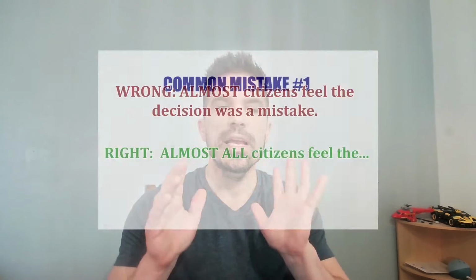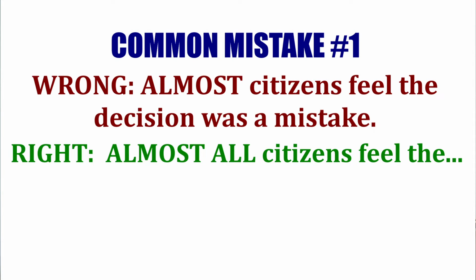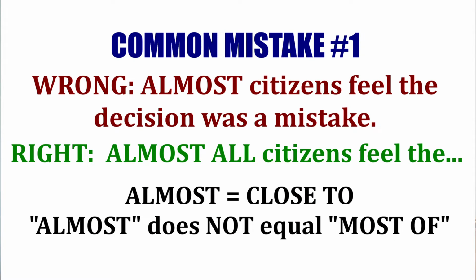But I am going to show you 10 of the most common mistakes by intermediate students. Here we go. Number one, "almost citizens feel the decision was a mistake." This is incorrect. Correct is "almost all citizens feel the decision was a mistake." Remember, almost equals close to.